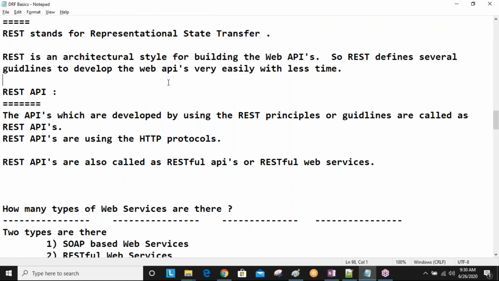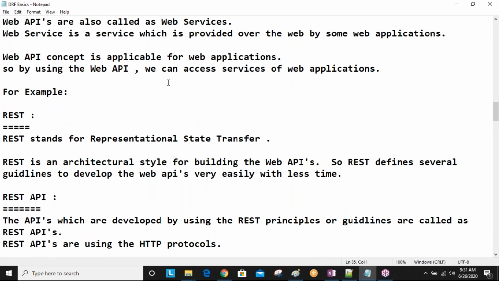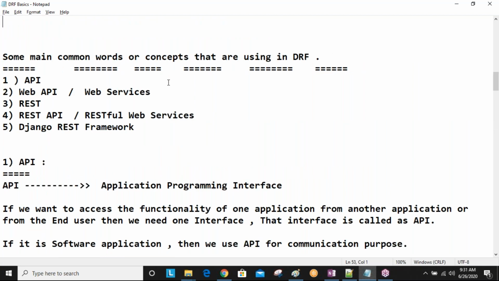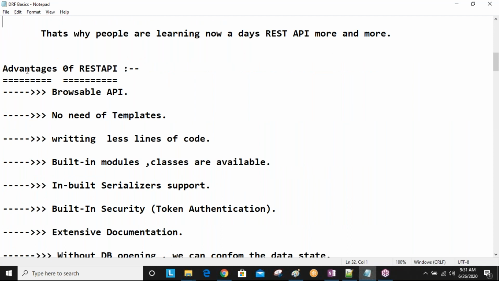Okay, so now these points we discussed. And one more point: advantages of REST API. Before that, why we should learn REST API, till now we discussed. REST API is providing so many ready-made modules, ready-made classes, ready-made functions. Because of these ready-made classes and functions, automatically we get a lot of code. We are doing only a little bit of the part and more things we get ready-made, not like Django. That's why nowadays REST API is becoming more popular.